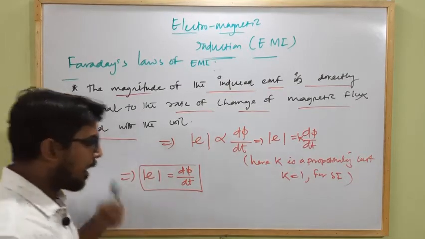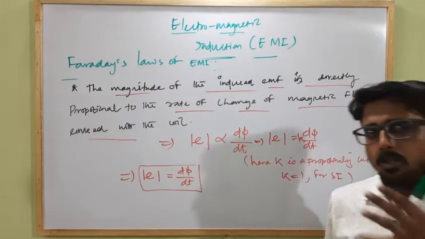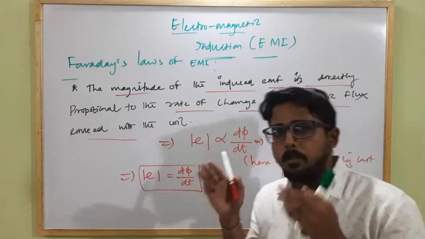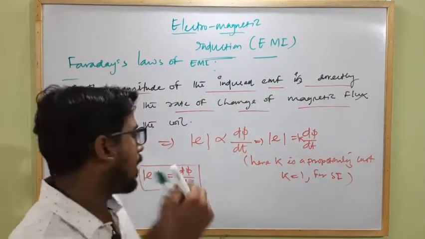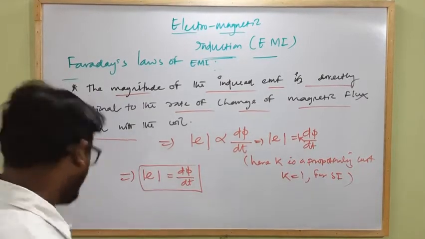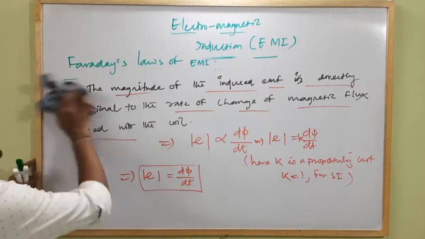First law states how an EMF is induced in a coil and how long the induced EMF lasts in a coil, and the second law proposed what is the magnitude of the induced EMF, by what amount EMF is induced within a coil. Clear? So from this second law we can write that